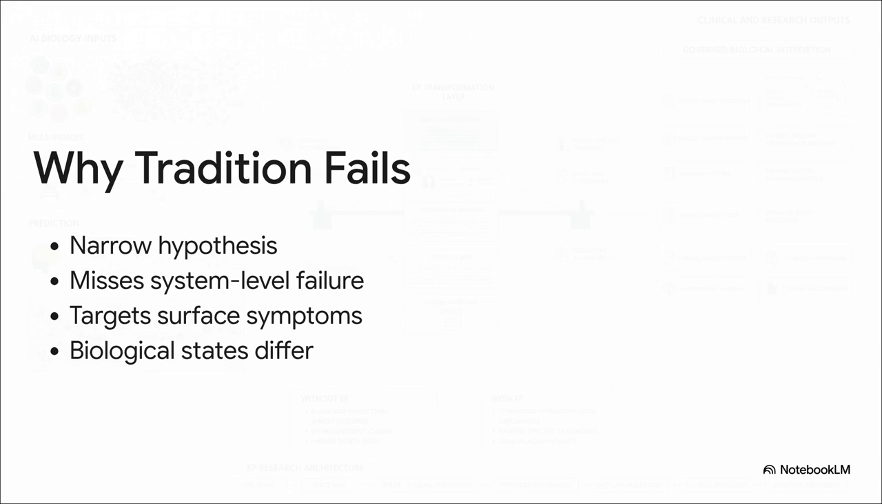It's usually built on a super narrow hypothesis, right? One target, one molecule, one trial. It goes after surface symptoms, like the decades we spent just focusing on clearing amyloid in Alzheimer's. Sure, it produced knowledge, but not a clean, universal cure. Why? Because it completely misses the system-level failure. It assumes biological states are uniform across patients when really they differ wildly across subgroups. You literally cannot fix an entire network by just flipping one switch.